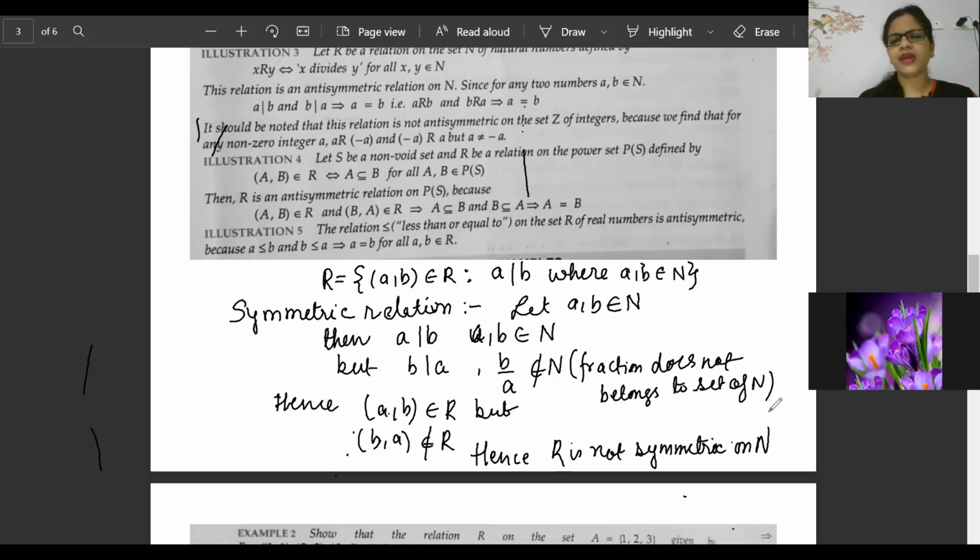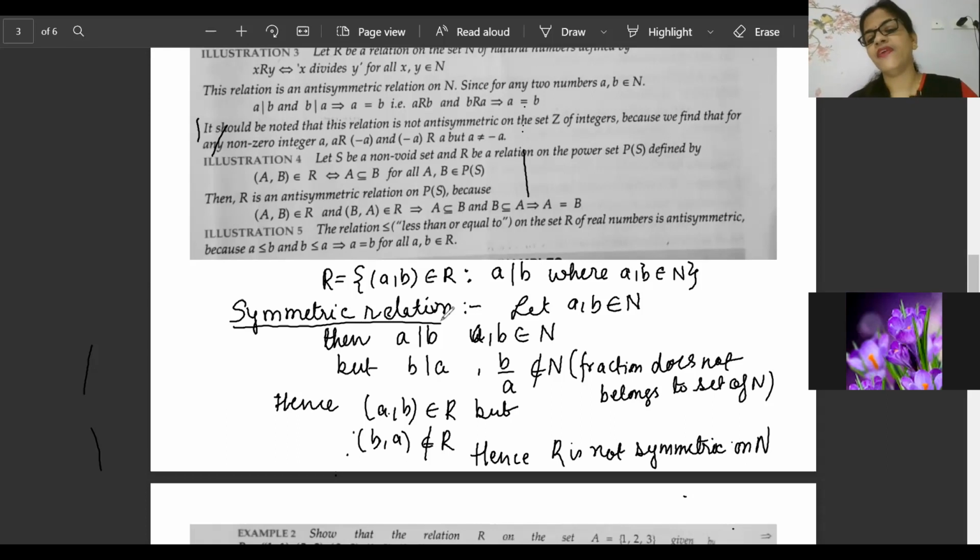Now look here, beta. One more time I'm explaining, because once you understand how to write the presentation, it is very important in relation and function. It is not a problem-solving concept. It is a presentation concept: how you can present in the best way. A person will be getting 5 answers, how is yours the best? You have presented it in a different way. Like A divides B, that is, A, B belongs to the set of natural numbers.